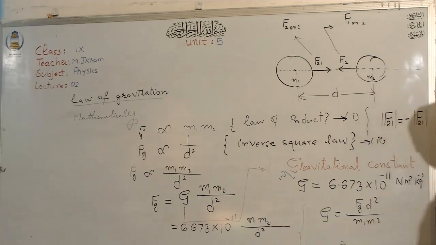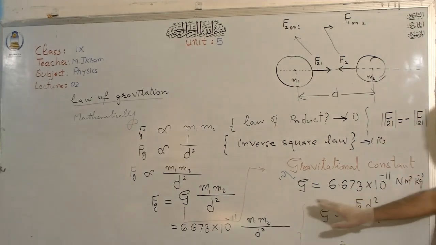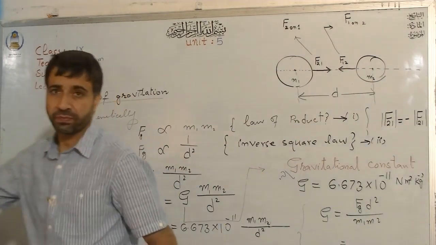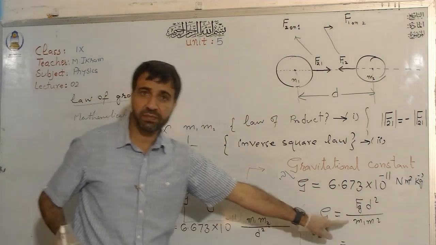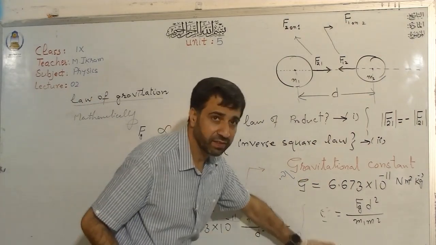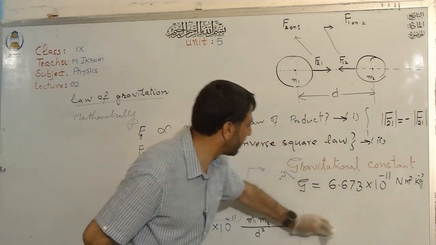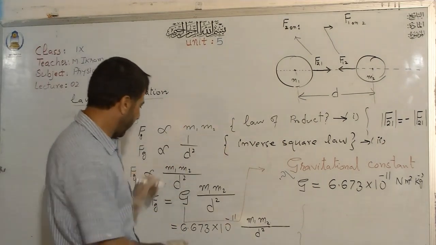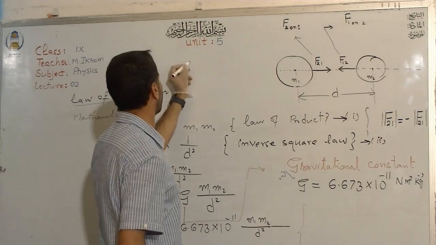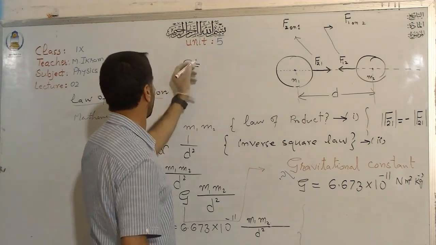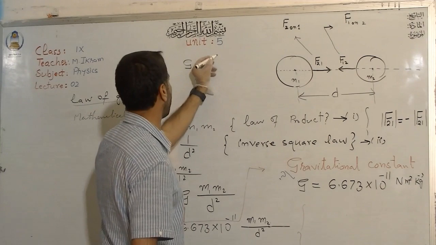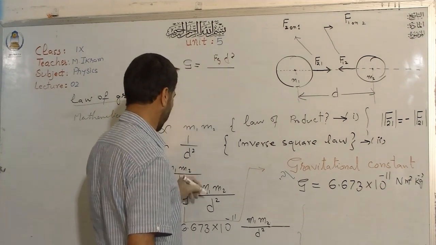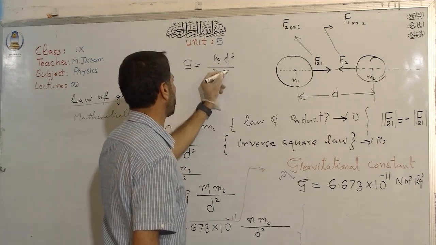So now you definitely know that apart from the numerical value, you see how I can find the units for this G. Look, this will be Fg, and it will be d square, and it will be M1, and it will be M2.